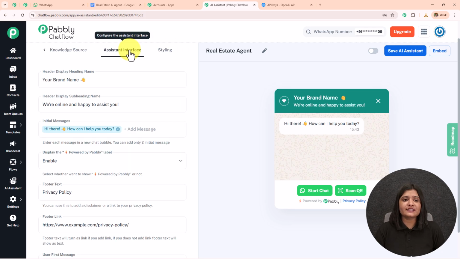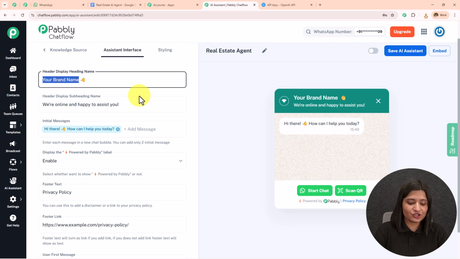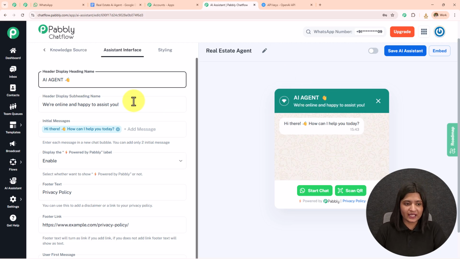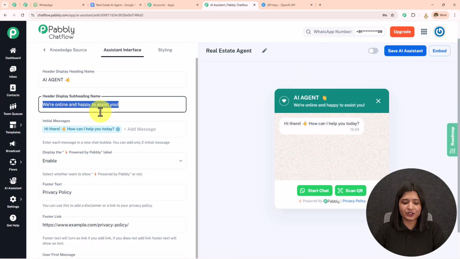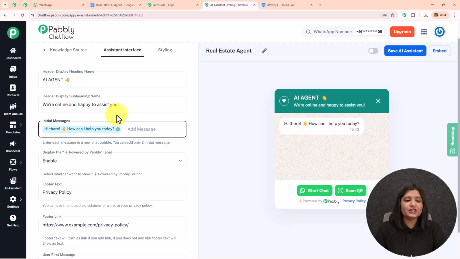Moving on towards this assistant interface. Here you can remove this display heading message and enter the message you want to display, and it will start appearing over here. If you want to keep the subheading, you can do that. If you want to remove it, you can do that. You can enter the initial message. You can enter two initial messages.